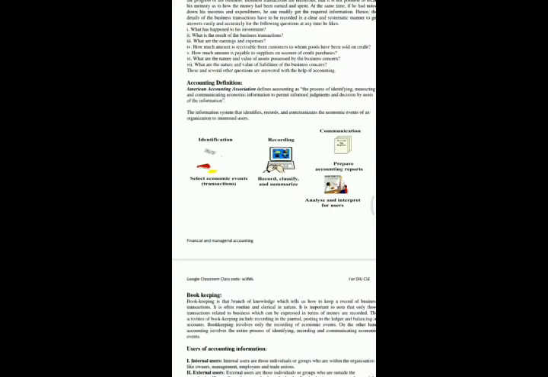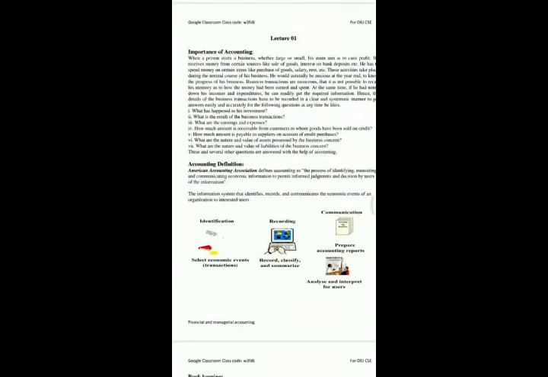Accounting is one of the key functions for almost any business. It may be handled by a bookkeeper and accountant at small firms or by a sizable finance department with dozens of employees at large companies. So this is all about accounting. Accounting plays a most vital role in the economic sector worldwide and nationwide. So now I will talk about the importance of accounting.